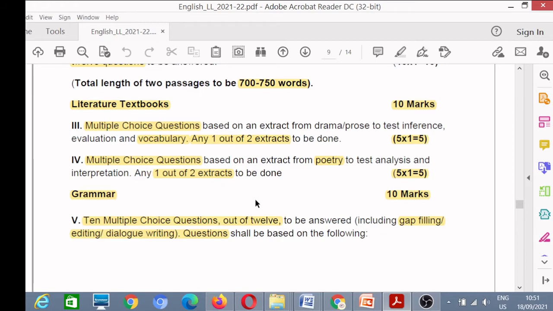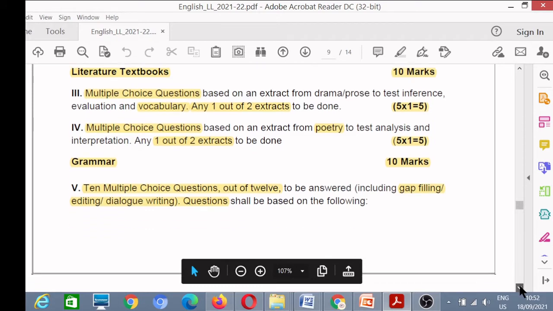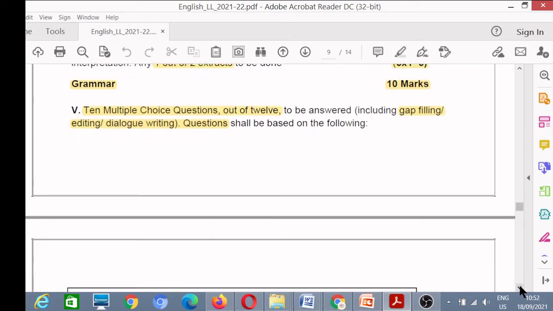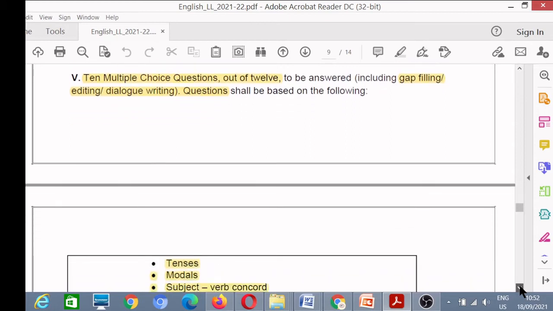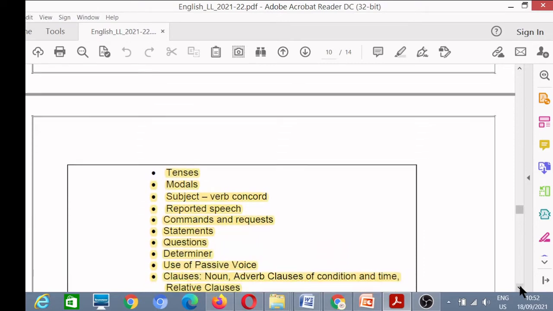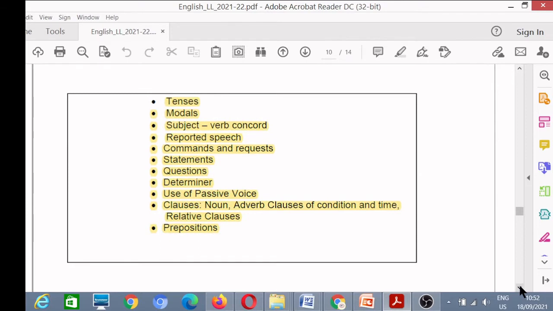Then grammar. Grammar has been allocated 10 marks. You will have to attempt 10 questions out of 12 of grammar, and these questions will be multiple choice questions. We are discussing the syllabus of term 1 because multiple choice questions will come only in term 1, and in term 2 you will get descriptive type questions.